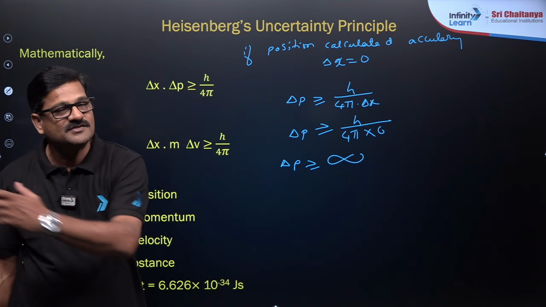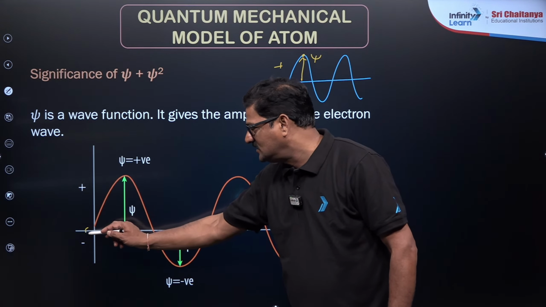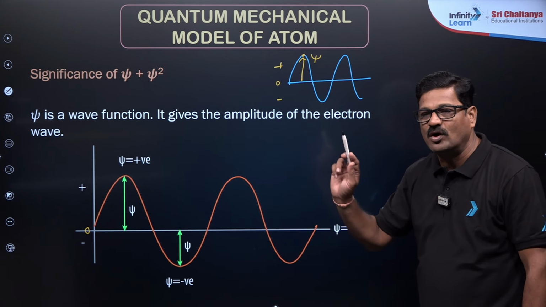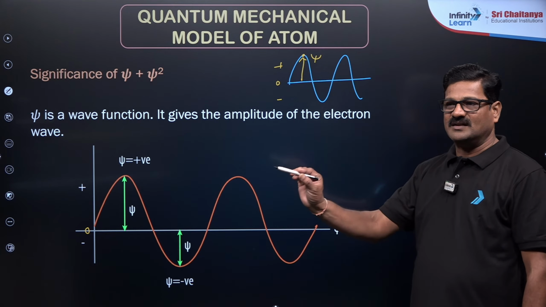So the square of anything is going to be a positive value. So it gives the probability of finding an electron around the nucleus, and this is how the wave nature of the electron is seen. Psi value can be a positive quantity, it can be 0, and it can be negative. Negative values have no physical significance.